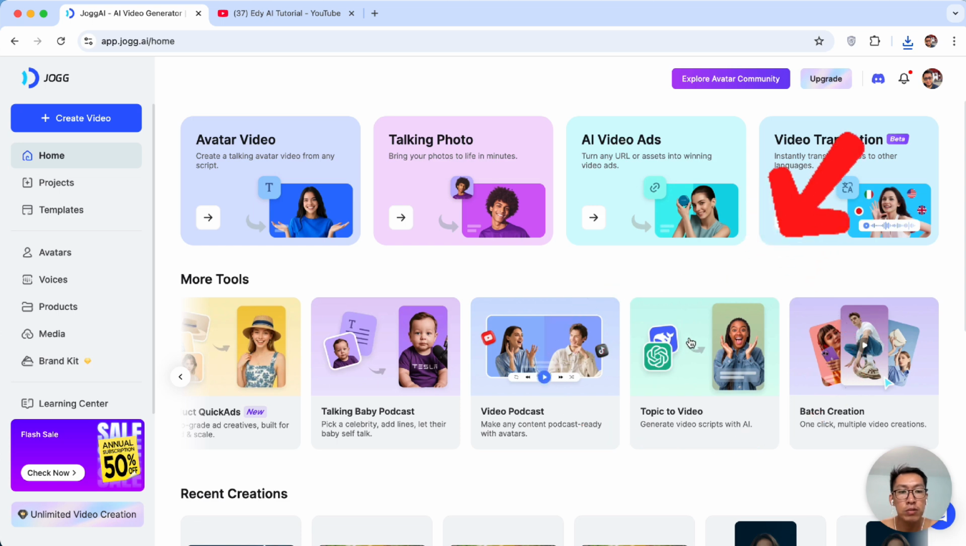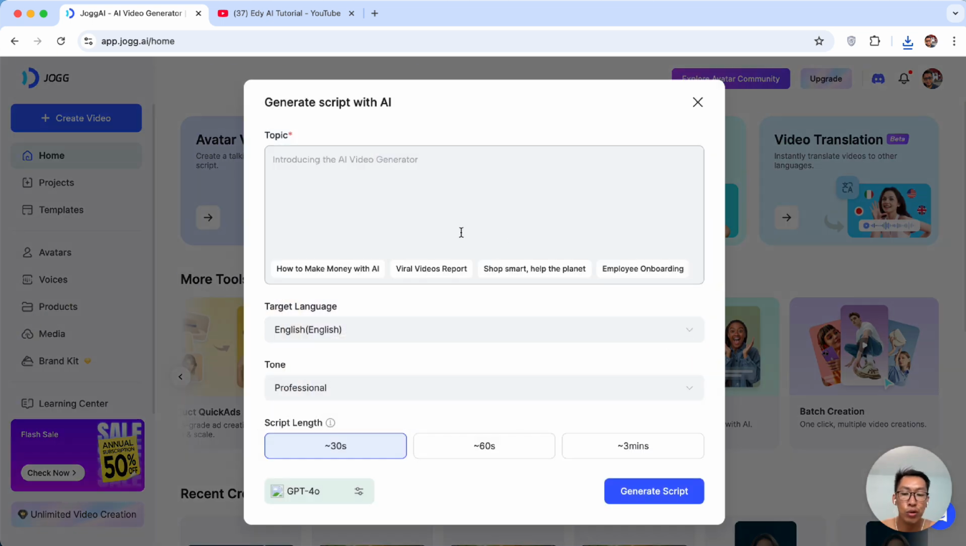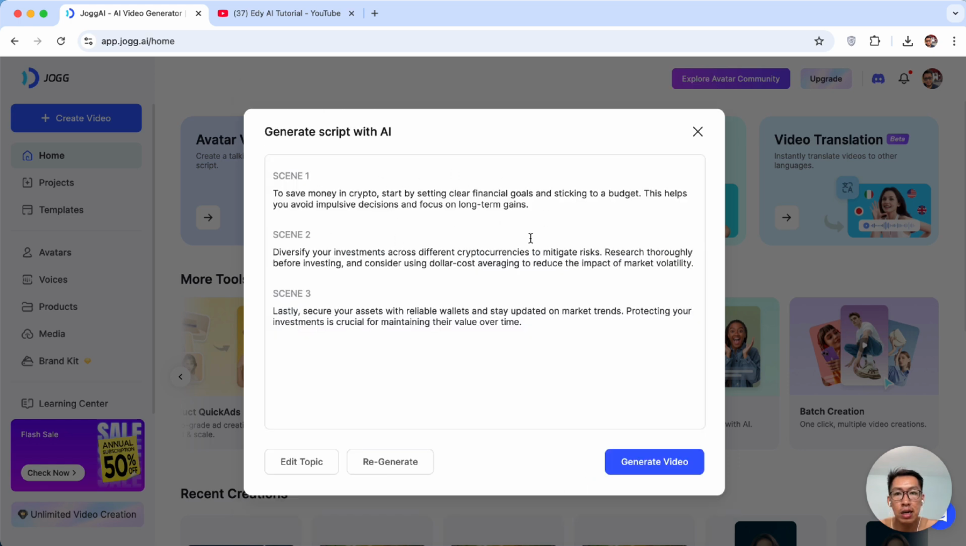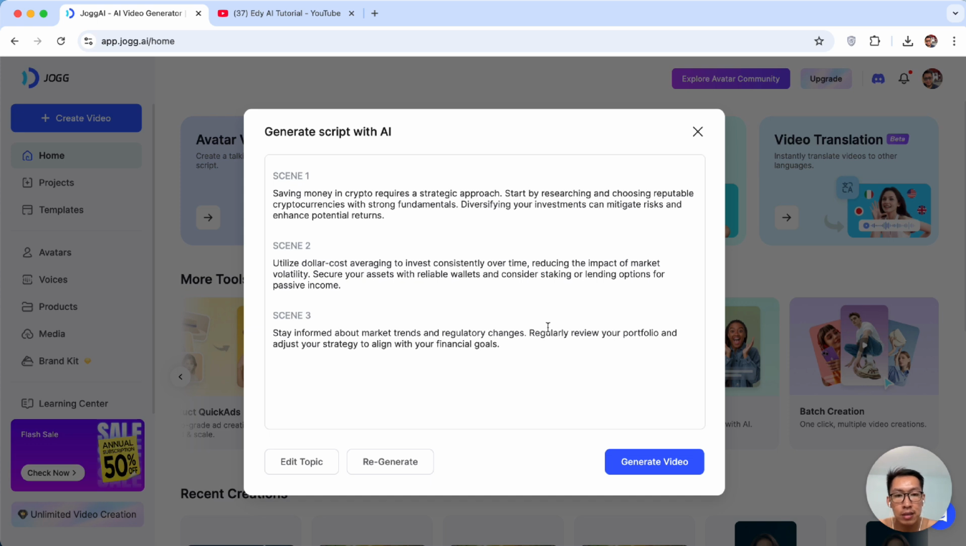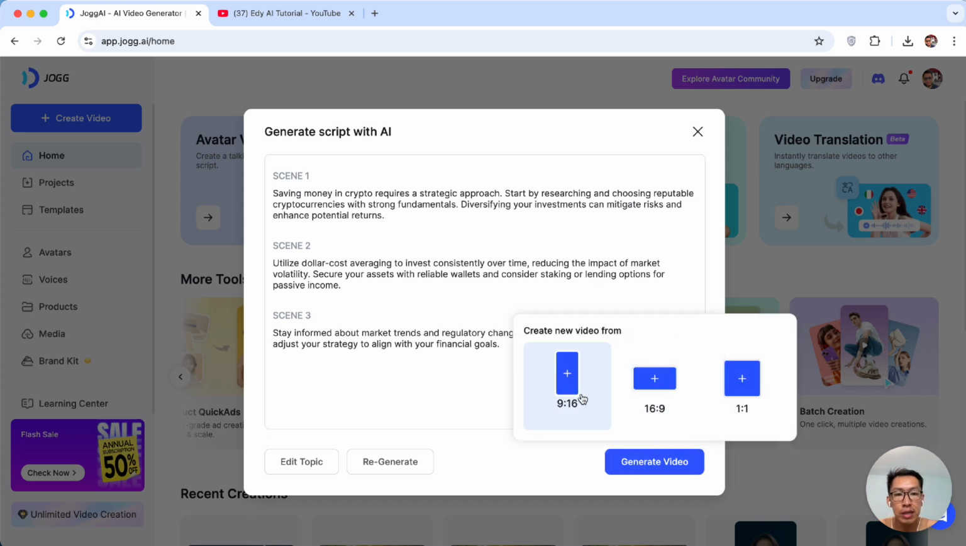You can use a topic to videos here. Let's say you wanna make a shorts video about how to save money in crypto. Let's say as an example, guys. Let's say I wanna make this like 30 seconds long, and I can just generate script here. So as you can see, these are the scenes. And if I don't like it, I can click on regenerate. Let's say you like this, you can click on generate video, and then let's say I want to use this for shorts, for TikTok, YouTube shorts, or Instagram reels. I'm gonna click on this one.